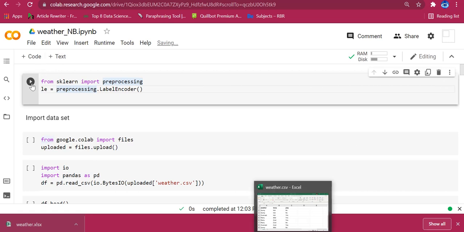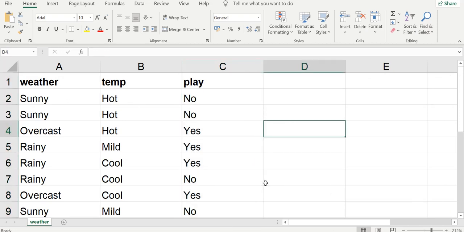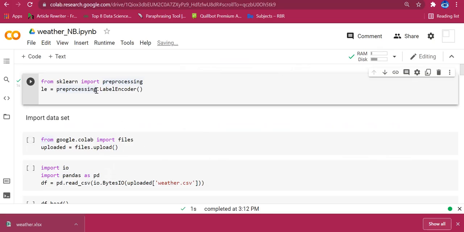First let me import the necessary packages. Since I need to do pre-processing, because the dataset that I have taken is a categorical dataset, not a numerical dataset, it is completely text based. All our machine learning algorithms will work fine with numerical datasets only, so we need to convert this text data into numerical form. For that I am going to use label encoder, which comes under the sklearn package. From sklearn I am importing preprocessing.